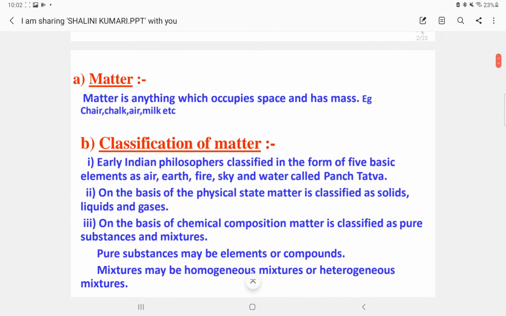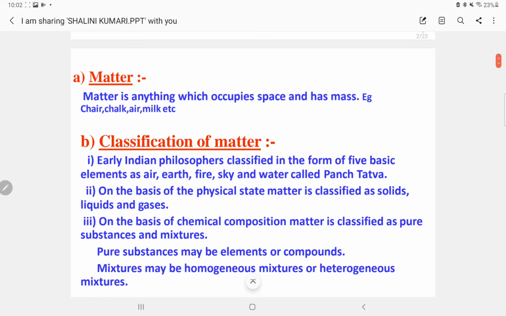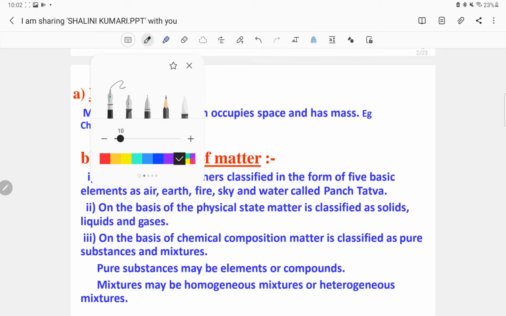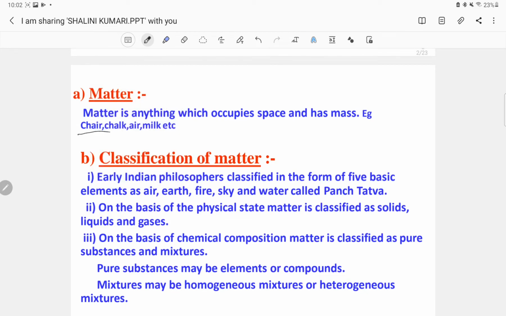Now let me introduce some of the examples which I have written here. Matter is anything which occupies space and has a mass, for example chair, chalk, air, milk, etc. Now, are you able to classify how these four examples are different from each other? Can you distinguish how they are different from each other? Think about it.